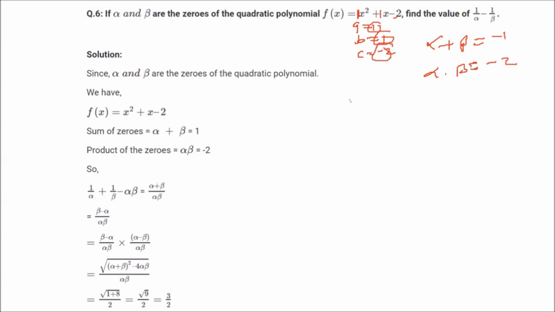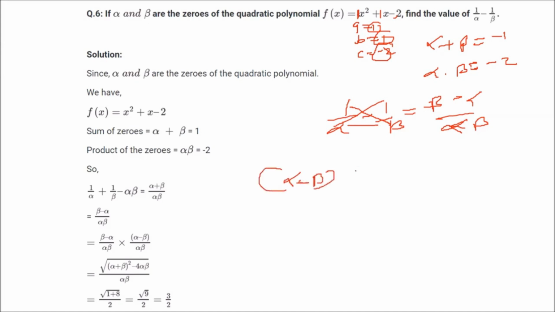Now 1 by alpha minus 1 by beta can be written like this. Beta into 1 is beta. Alpha into 1 is alpha and alpha into beta. So alpha minus beta, how can it be written? See, alpha minus beta square can be written as alpha plus beta whole square minus 4 alpha beta.